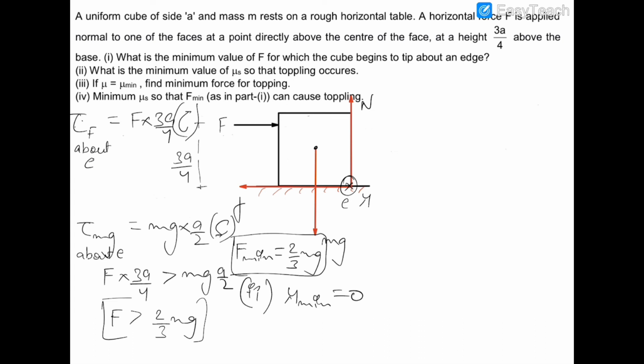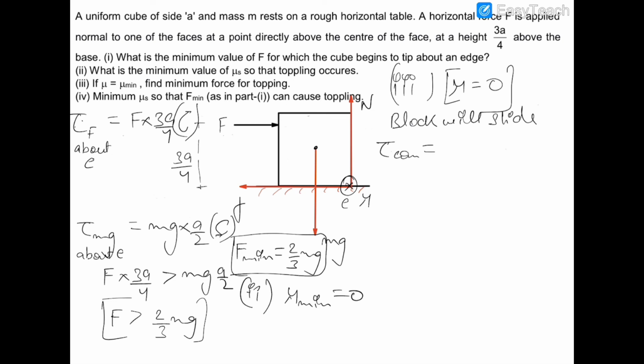Now in the third part, which says that if mu is equal to mu minimum, what is the minimum force required for toppling. So if mu is equal to mu minimum, which is 0, as we have calculated in the previous part, then this block will slide. And if the block will slide, then this point would not be the instantaneous axis of rotation, this would not be the IAR. So we have to balance the torque about COM.